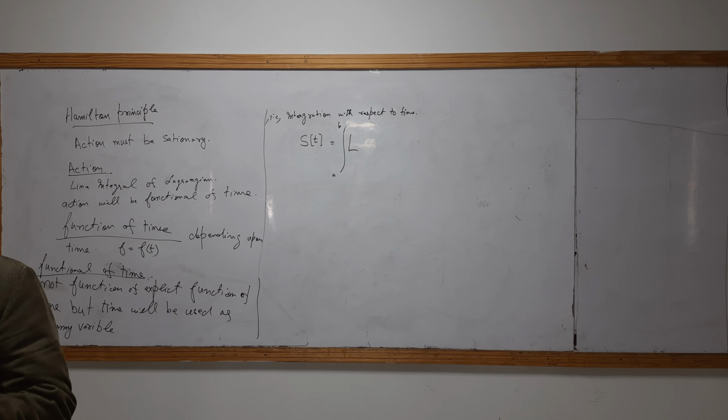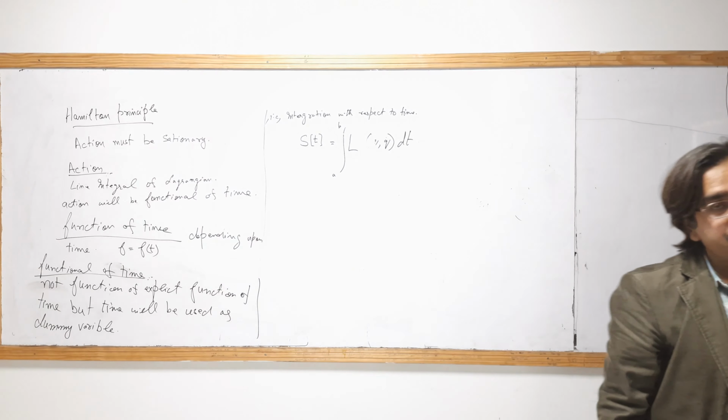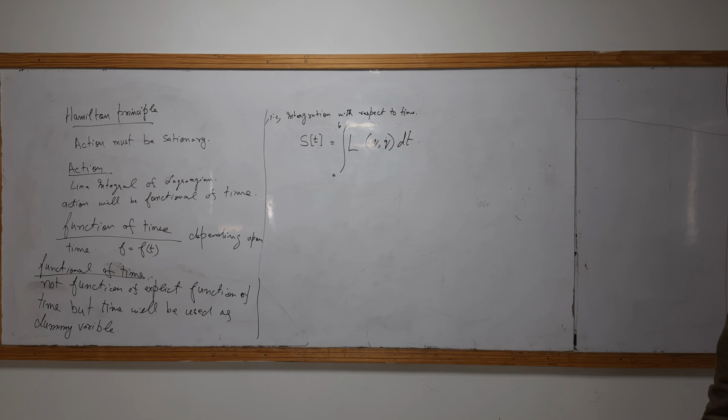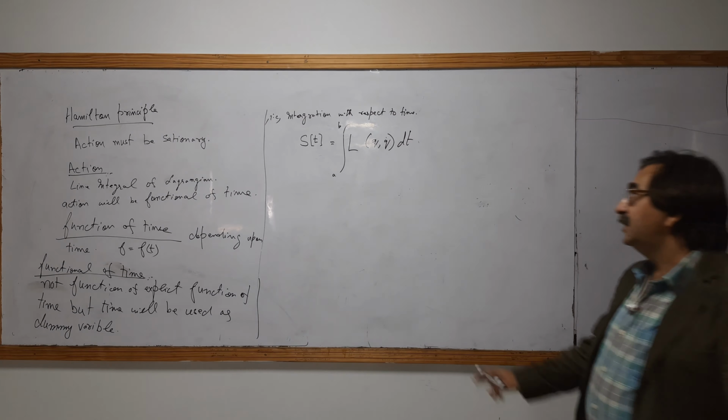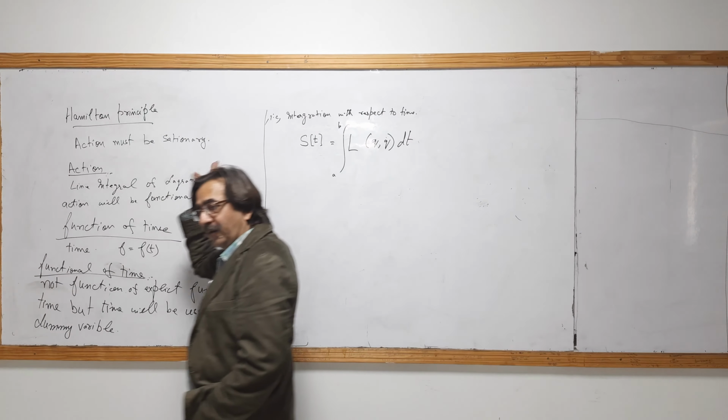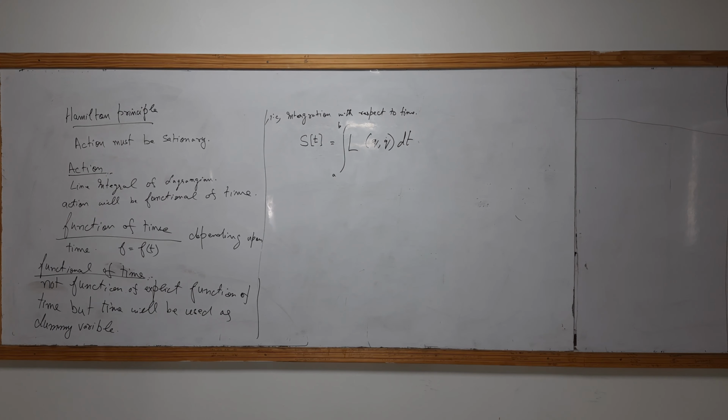Means if you change the variable, it must not affect. Lagrangian is independent from all types of transformation. So Lagrangian must be a scalar quantity, means it must be invariant, and it must be a function of position and velocity, and the action will be the line integral of the Lagrangian. And the result, action, will be independent from the time.